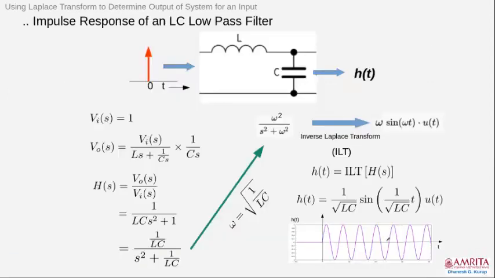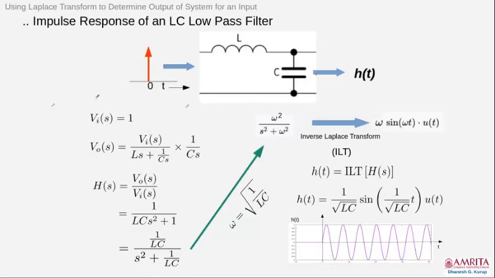So you can apply these principles to determine the impulse response. So how do you determine it? The impulse response. So it is shown here. Now the basic method, the traditional method, is by solving this purely in the time domain. As you see, purely in the time domain is a difficult exercise, okay, which involves a derivative for the inductance and an integral for the capacitance. So we want to avoid that.